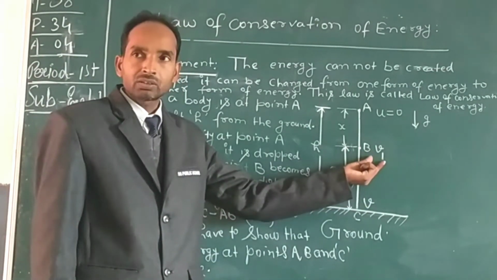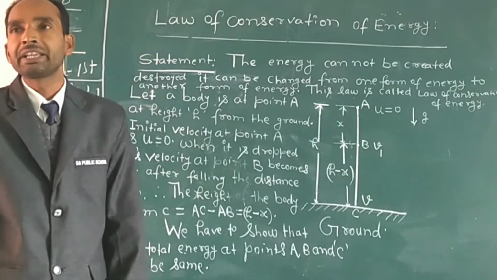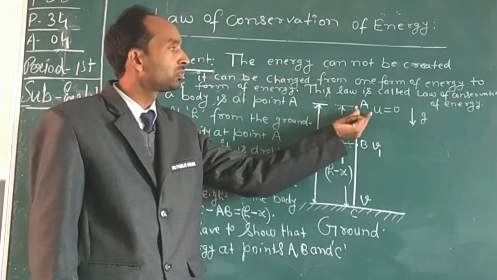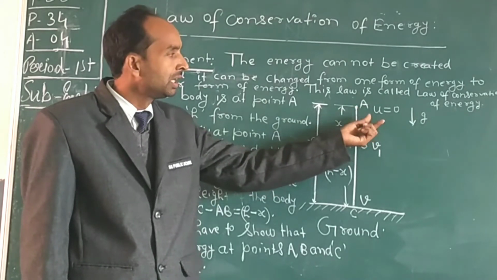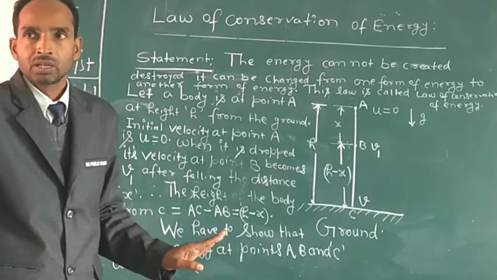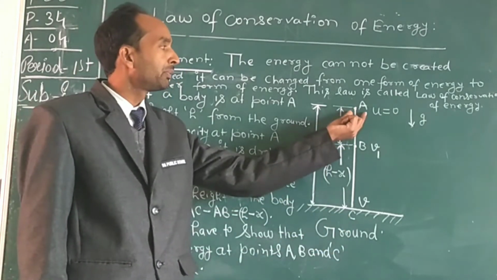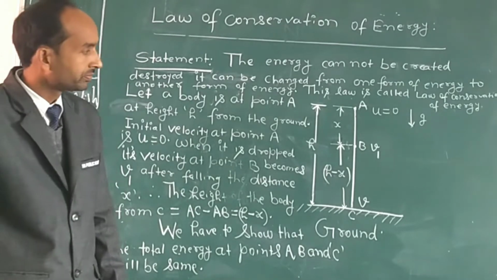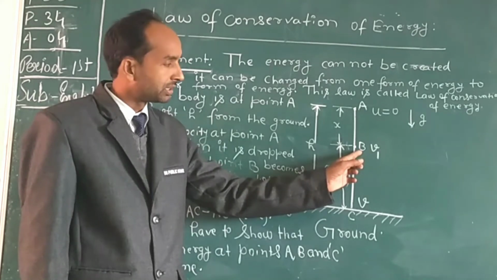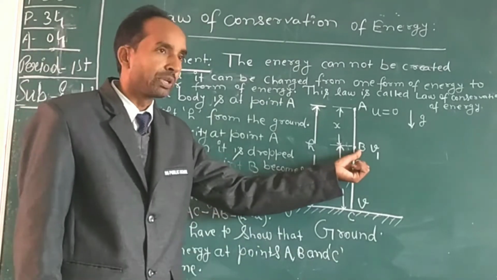Now we have to find what value v1 will be, because we have to find the kinetic energy and also the potential energy. At point A also we have to find kinetic energy and potential energy. Since the velocity is 0, the kinetic energy at point A will be 0. But it has the height h from the ground level, so the potential energy will be mgh. Similarly we will find the kinetic energy and potential energy at point B, and then add them.